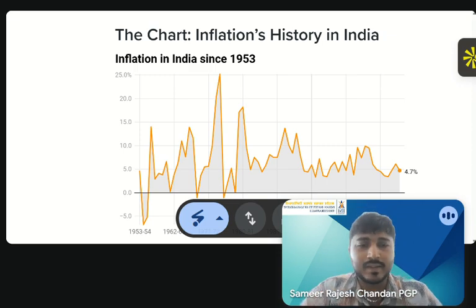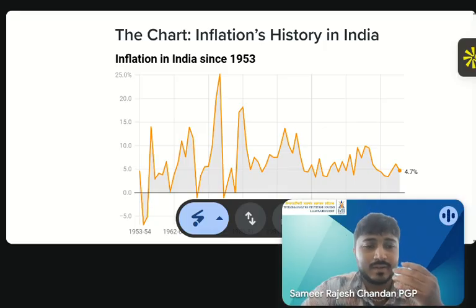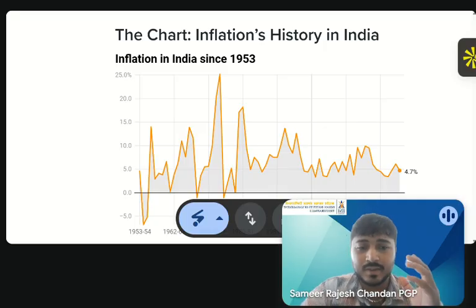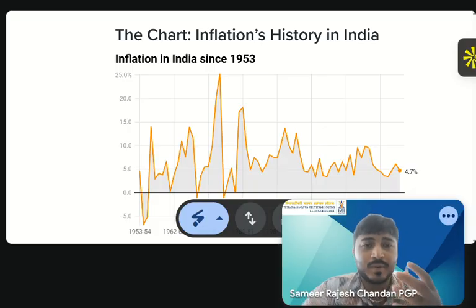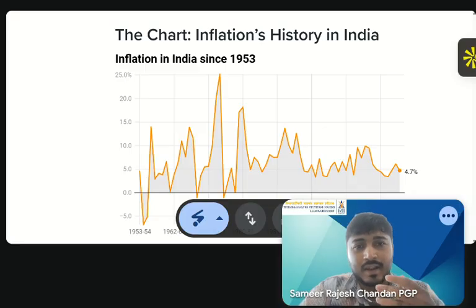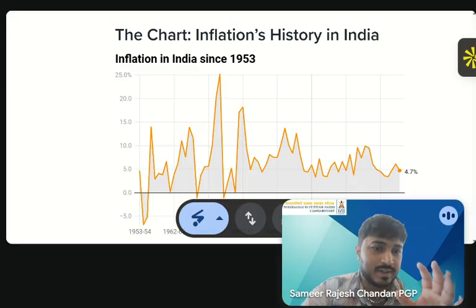So, I would like to say that one major takeaway from the inflation chart is that India has moved from a crisis-driven country to a more stable, politically stable country with controlled inflation levels right now.